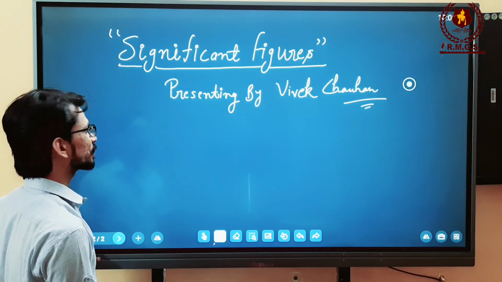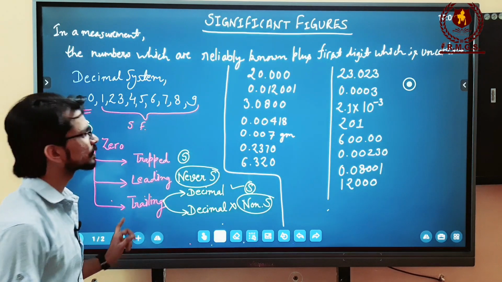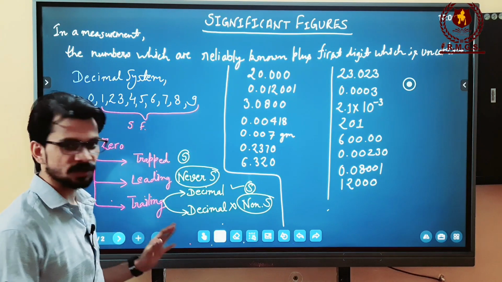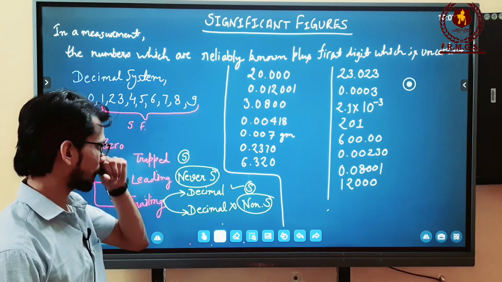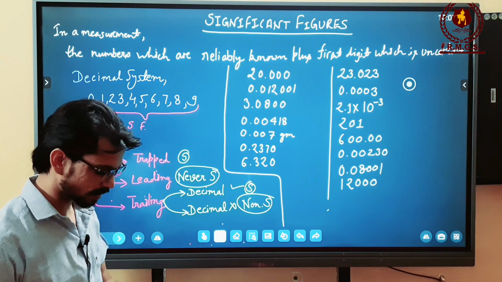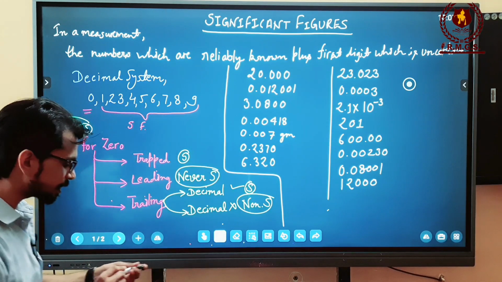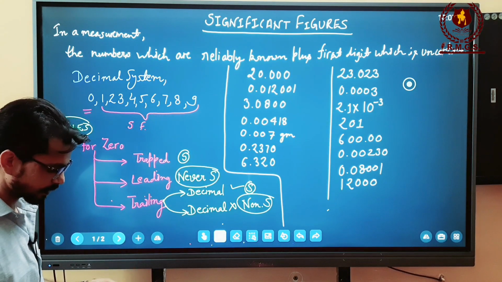For the sake of convenience, I have made this slide in which I have already mentioned the rules that we are going to discuss in order to understand the significant figures. So let's start. What exactly are the significant figures?